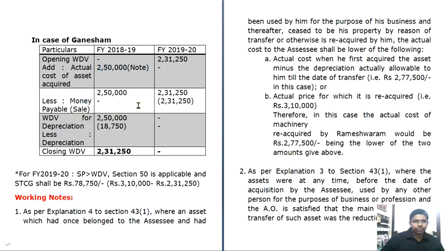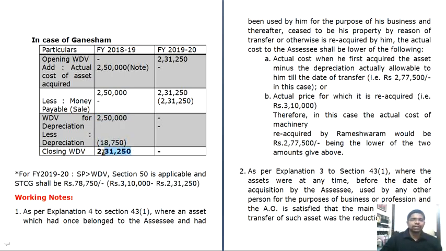Now the written down value for depreciation is 2,50,000. However, he has used this asset for less than 180 days, so you calculate only 7.5%. That is, 2,50,000 into 15% is 37,500, out of which you are entitled to only 50%, which is 18,750.